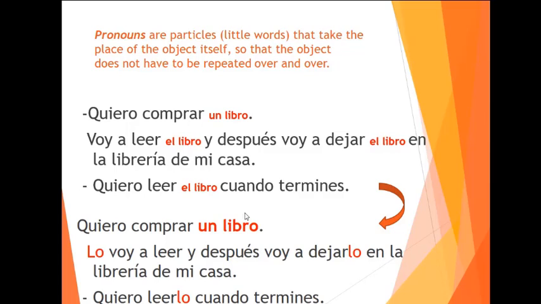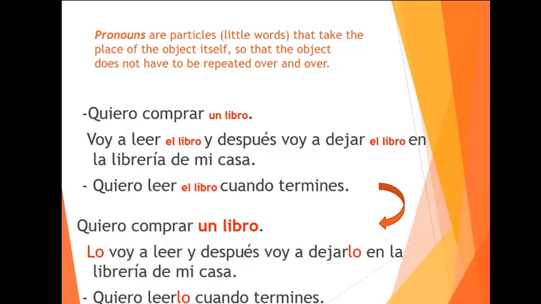I want to read the book when you're done. And you keep saying, oh yeah, I really like the book, but the book is in my house and the book and the book. You don't want to be repeating this book again and again. So what we do in English and in Spanish is we use these pronouns to say, oh yeah, I bought it.